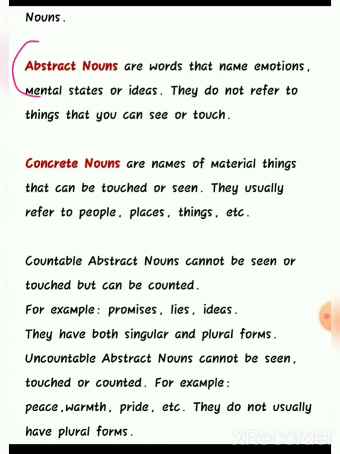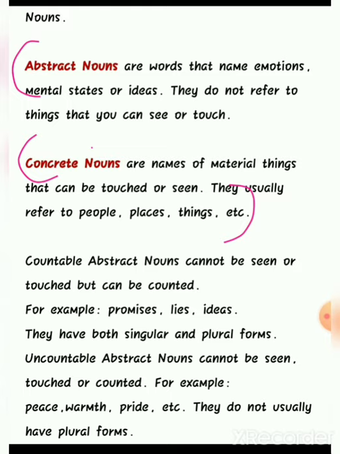Then the next one we have is concrete nouns. Concrete nouns are names of material things that can be touched or seen. They usually refer to people, places, things, etc. So the things which have a physical form, which we can see or touch, are called concrete nouns. Okay. So is it clear? Is it simple? I hope everyone is understanding.